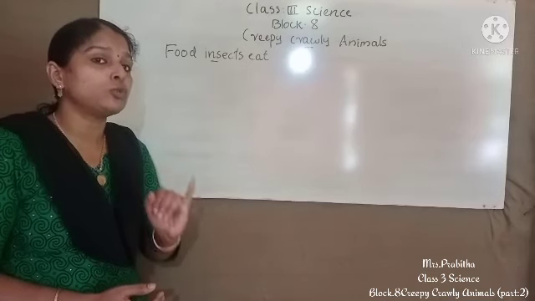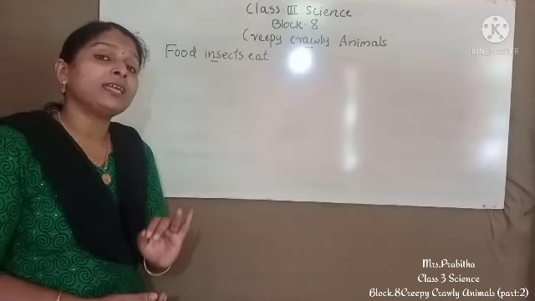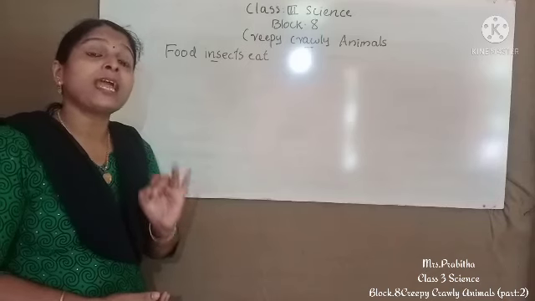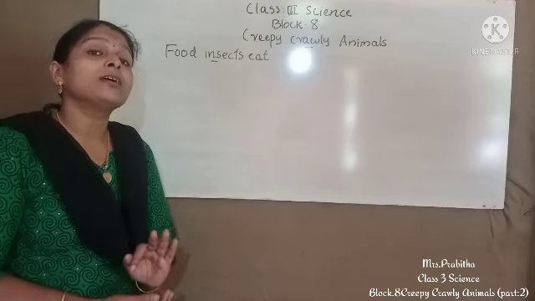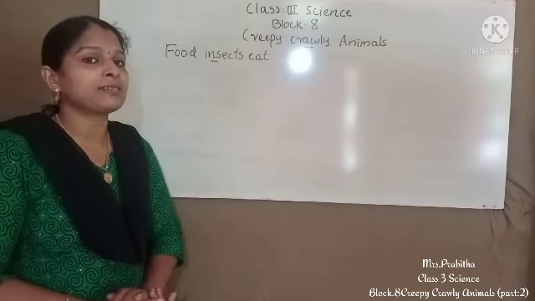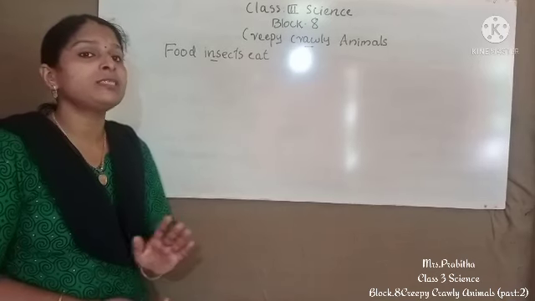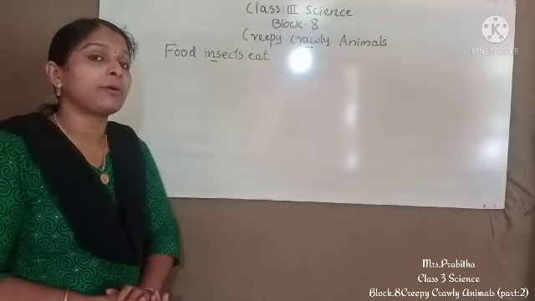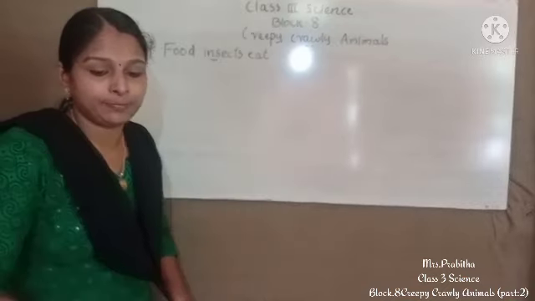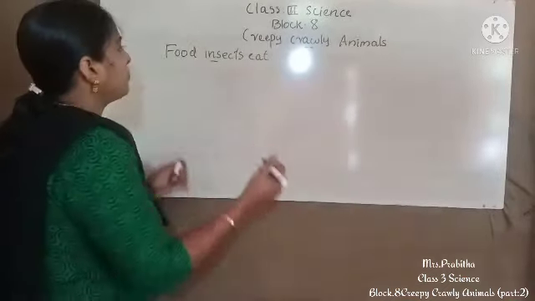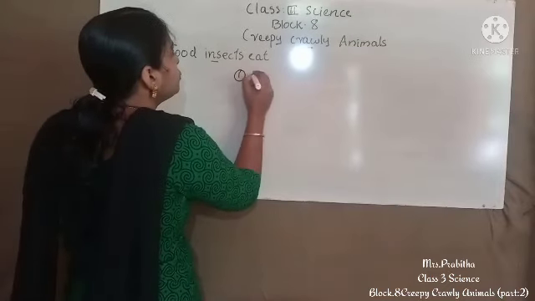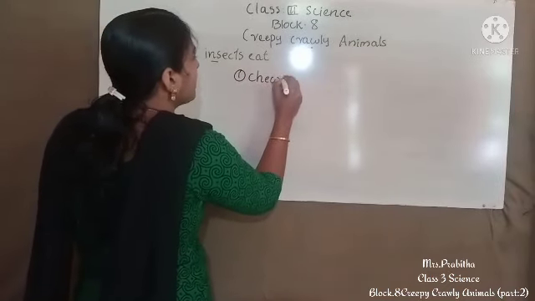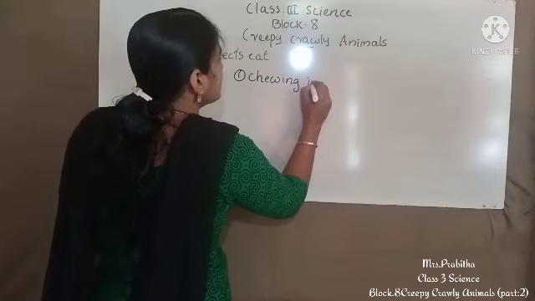On the basis of food habits, insects are divided into 4 groups. First, chewing insects. Second, piercing and sucking insects. Third, siphoning insects, and fourth, sponging insects. So first we are going to discuss chewing insects.